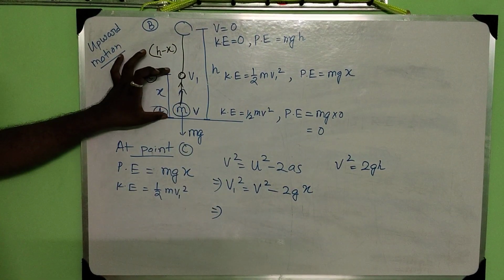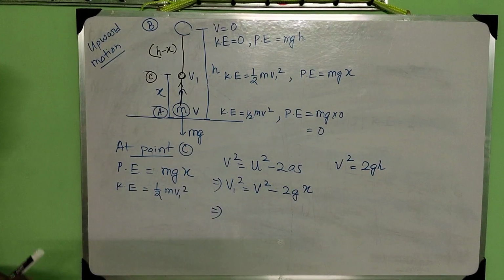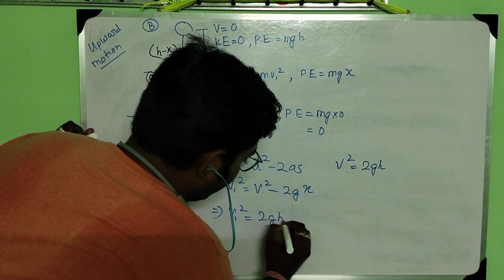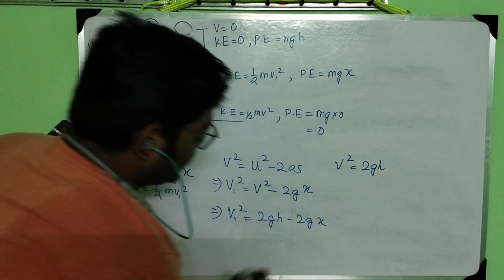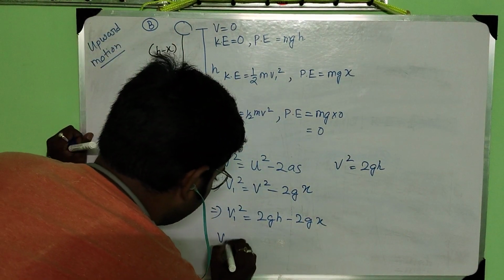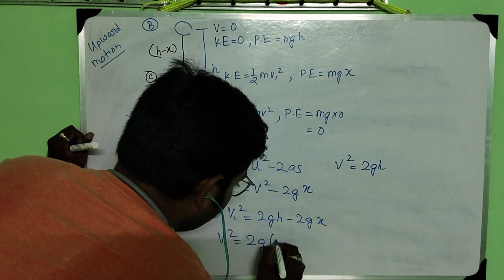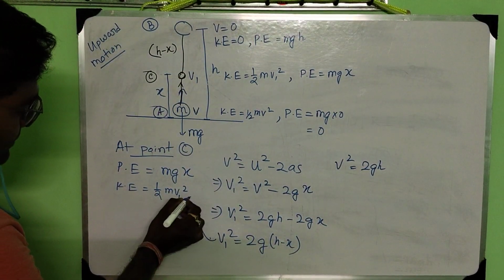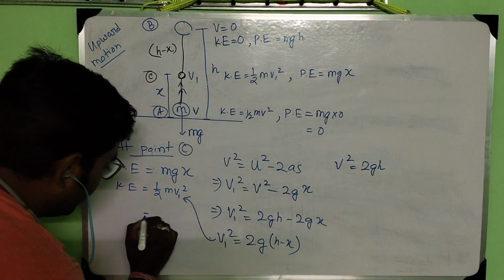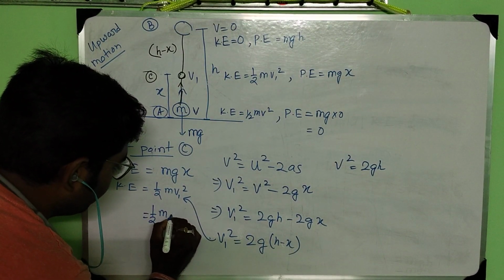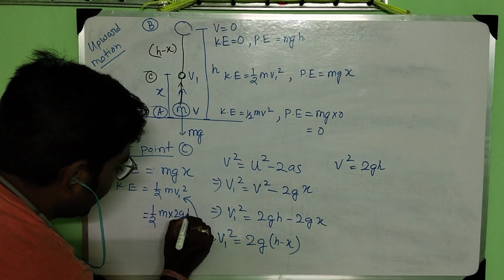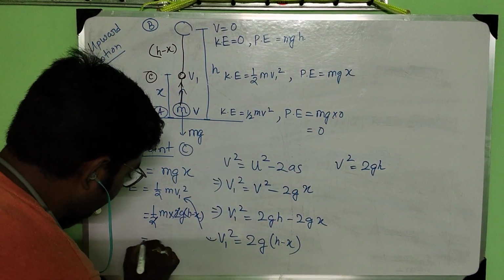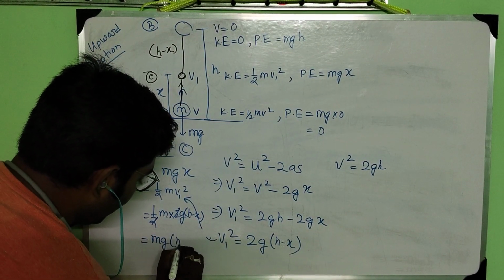So v1 square equal to 2gh minus 2gx. That means v1 square equal to 2g into h minus x. I just put this value here. It will come as half m into 2g into h minus x. This will get cancelled out. So mg into h minus x.